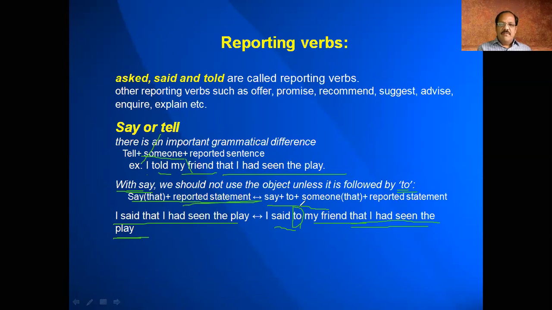It should have to before it when it is followed by someone. So there is a slight difference between say and tell, that is, when you convert them into indirect speech, they become said and told, isn't it? Then go to the next slide.